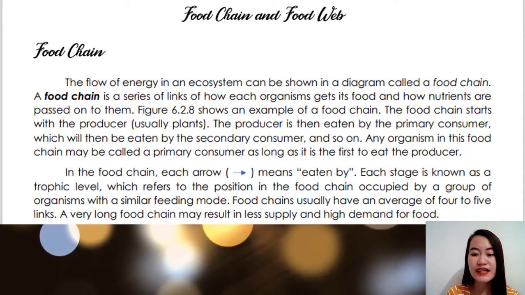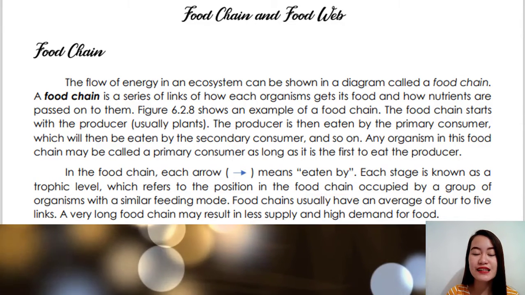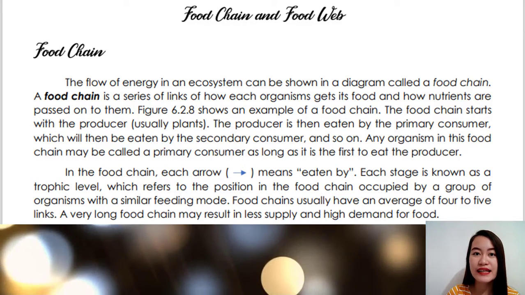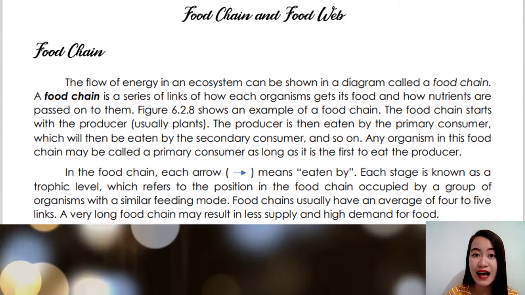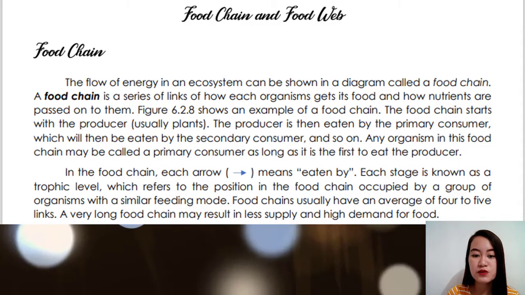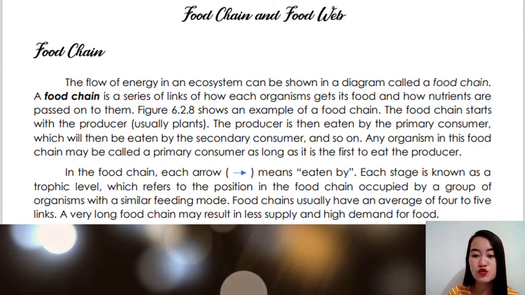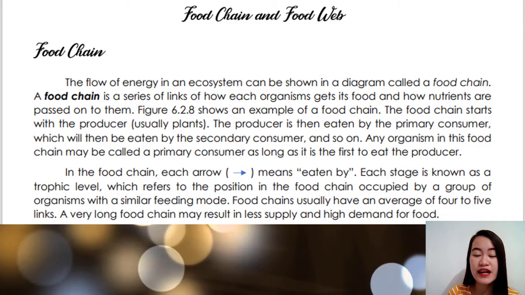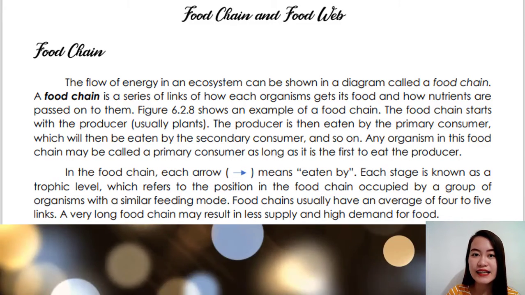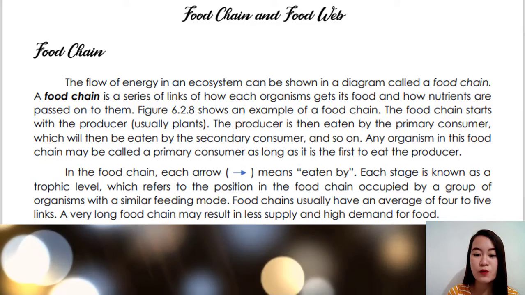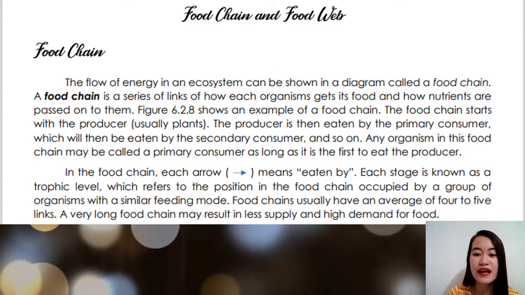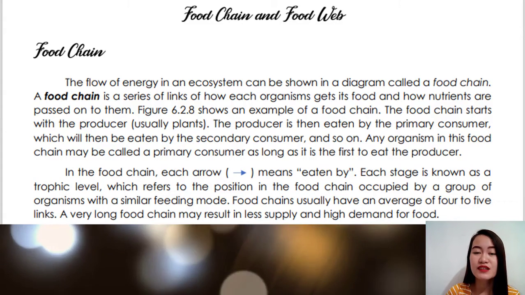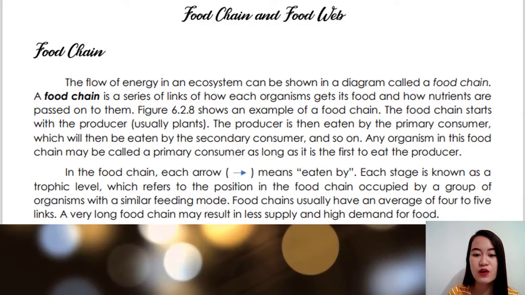Okay? So, the food chain starts with the producer. Kapag sinabi natin class na producer, ito po ay usually ay mga plants. Lahat ng uri ng halaman. So, ang tawag po sa kanila ay producer. Okay. So, the producer is then eaten by the primary consumer, which will then be eaten by the secondary consumer, and so on. Ano daw yung unang kakain doon sa producer? Anong tawag? So, ang tawag po ay primary consumer. And then after that, yung sunod na kumain sa kanya, ang tawag po ay secondary consumer, tertiary consumer, and so on and so forth. Okay.